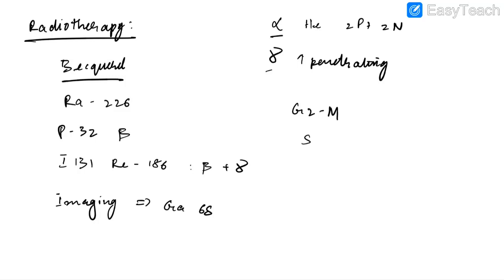Regarding radiation exposure, there are 2 types of radiation exposure. One is natural and the other is artificial. Natural radiation exposure occurs due to cosmic rays, whereas artificial radiation exposure can occur due to X-ray, CT, etc.